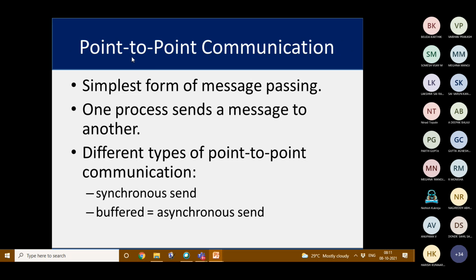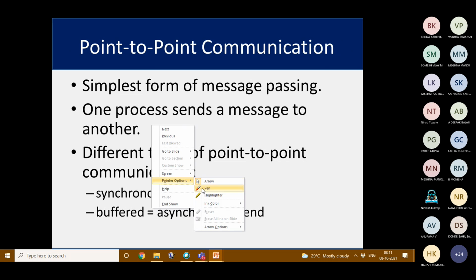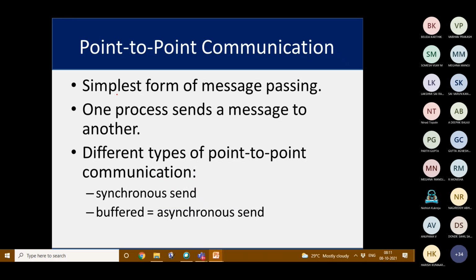One is point to point. This is the simplest form of message passing that can be done. Here one process sends a message to another. So if process ID 0 is there, it is sending a message to another process. So one process sends a message to another.